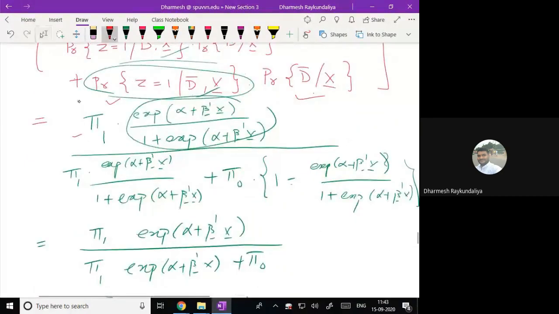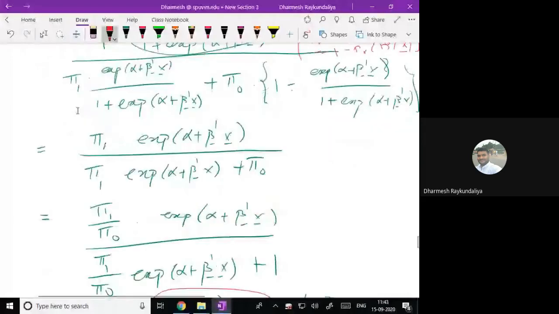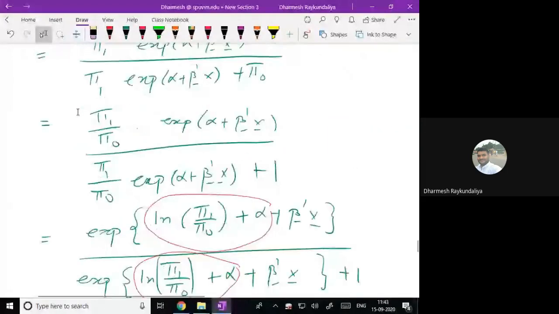So we can also write this way. Probability of D given X bar is equal to 1 minus probability that D bar given X, because it is a mutually exclusive event. So we can write 1 minus probability of D, and here you are finding D bar, so this D will come. And just due to the simple calculation, we obtain this.